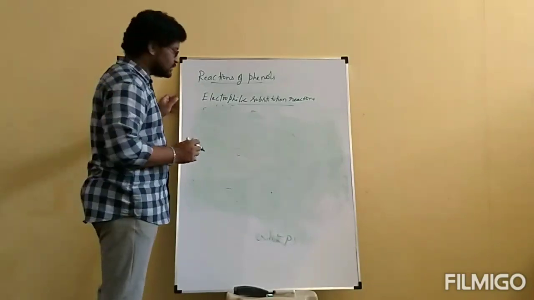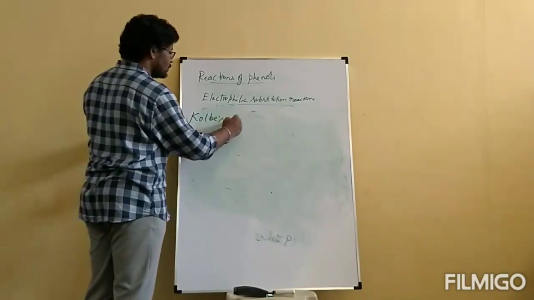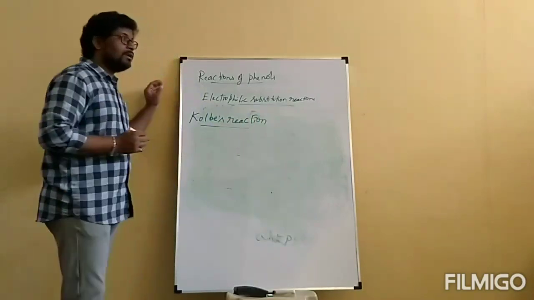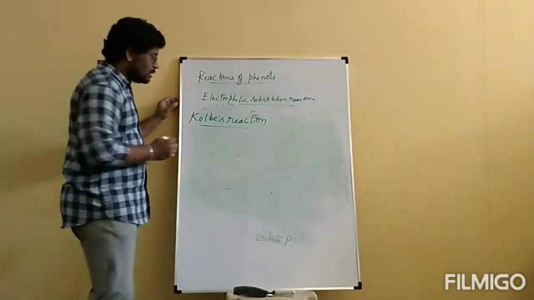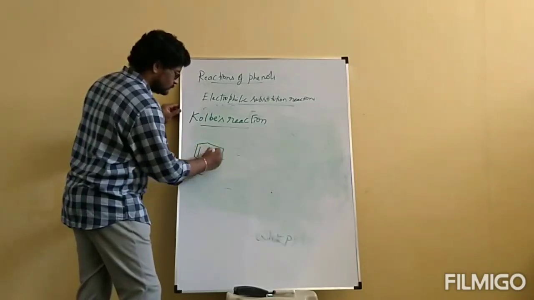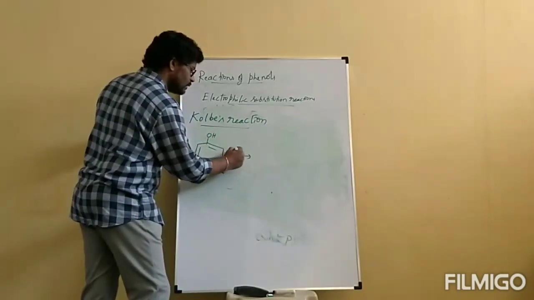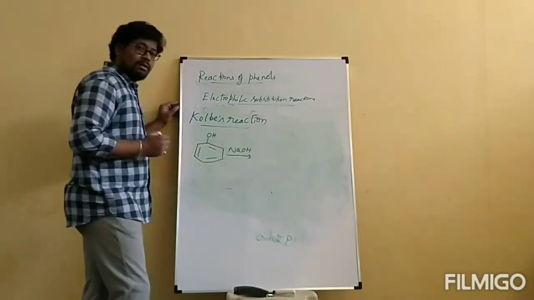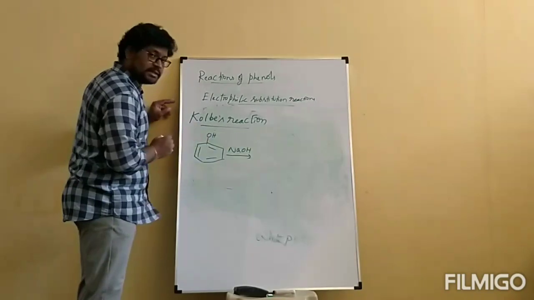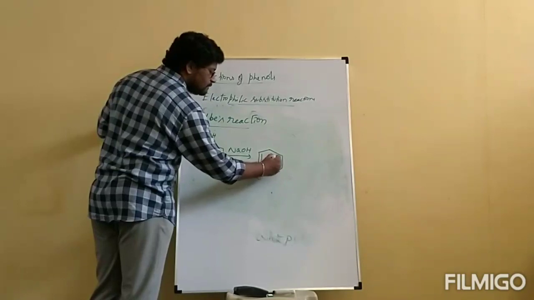We have named reactions, those are Kolbe's reaction. Then what is this Kolbe's reaction? Phenol reacts with NaOH. Actually, phenol is acidic in nature and NaOH is a base. We will get a salt, sodium phenoxide.